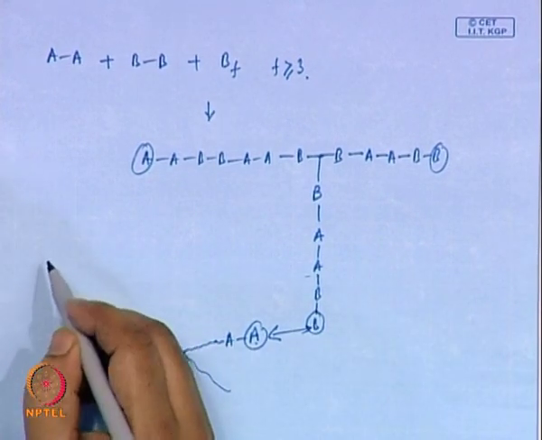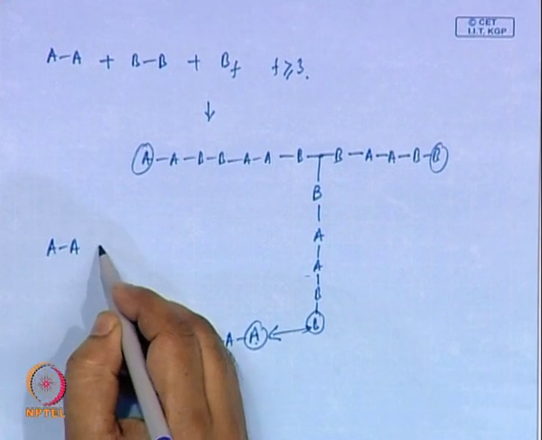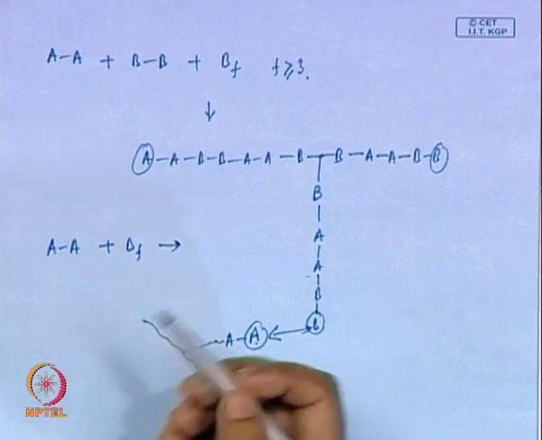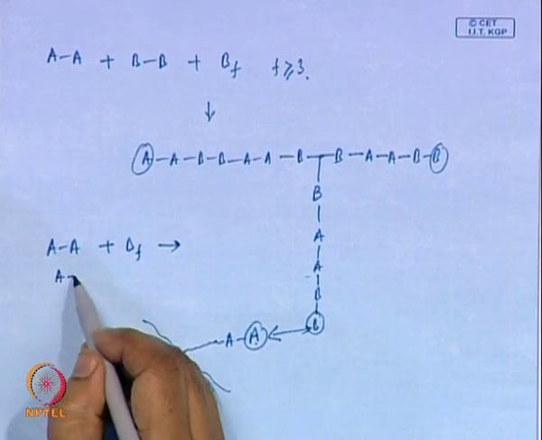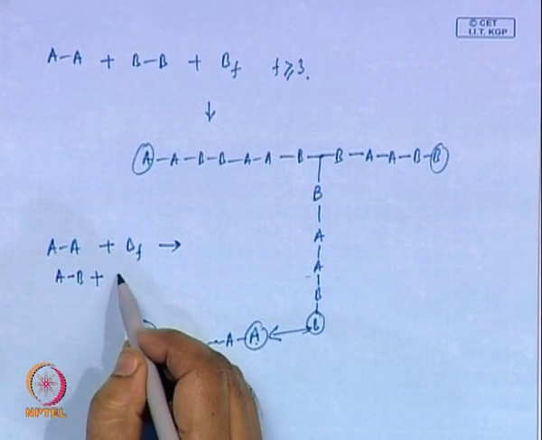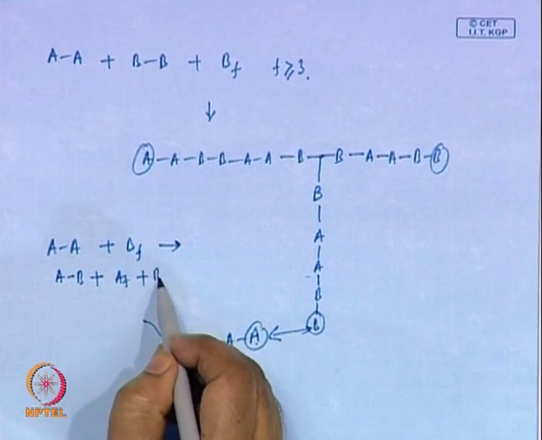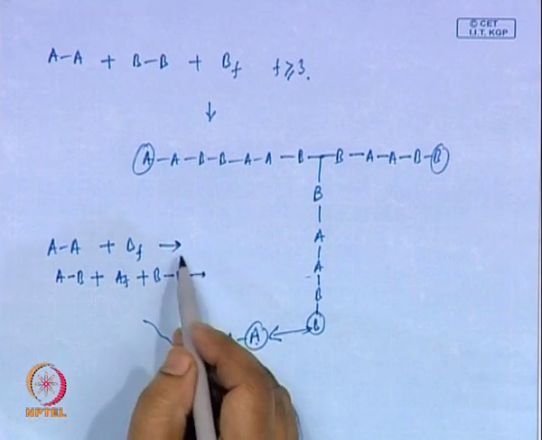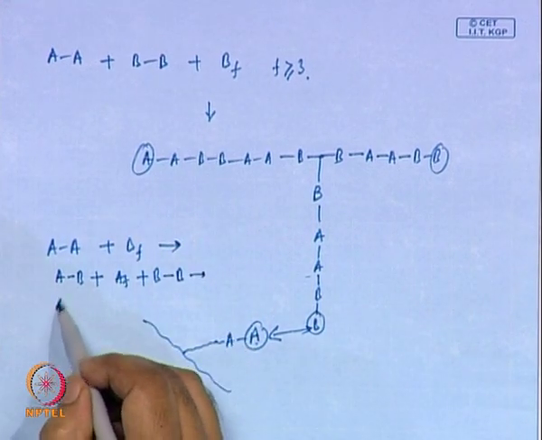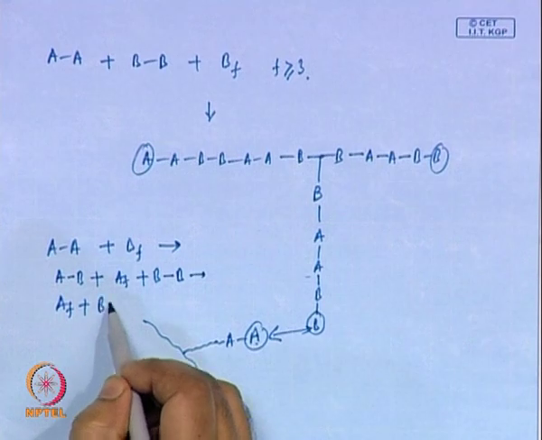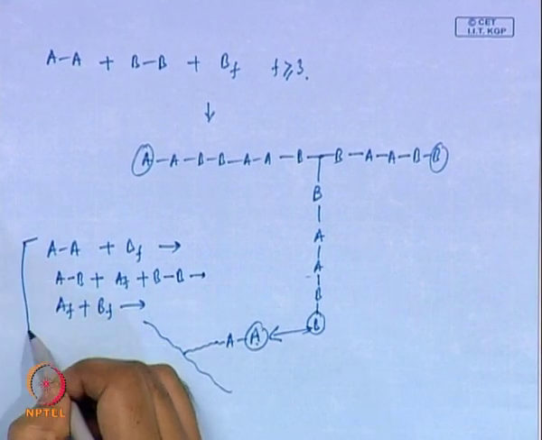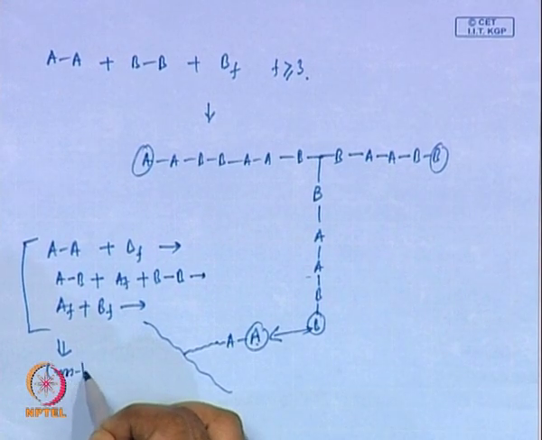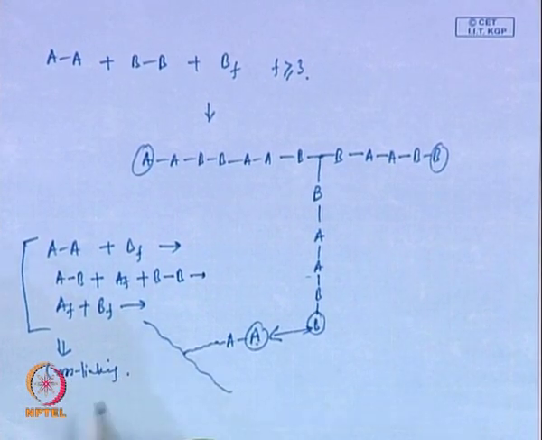If I have say AA plus BF type, it can undergo cross linking, you can visualize yourself, plus AF plus a few BB molecules, then also it can form cross links, or if you have AF plus BF molecules, all these can form cross links, cross linking.